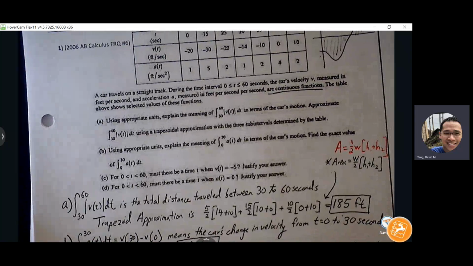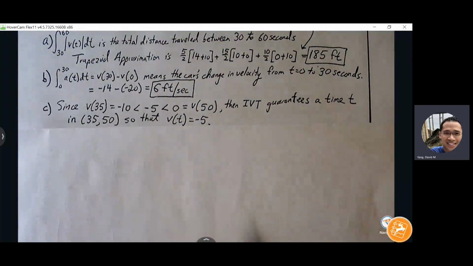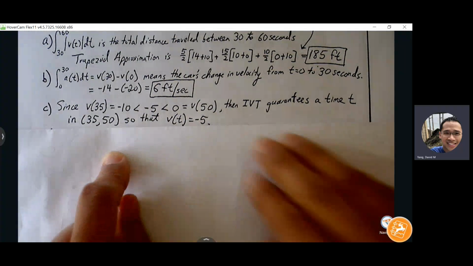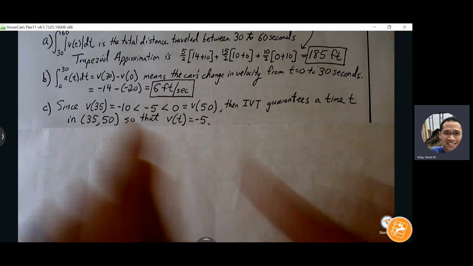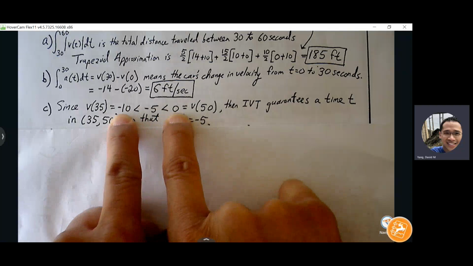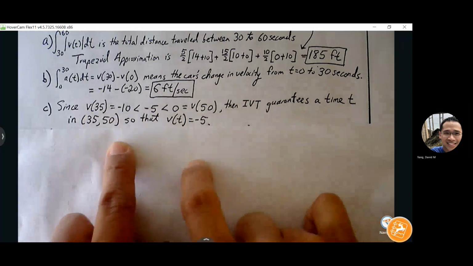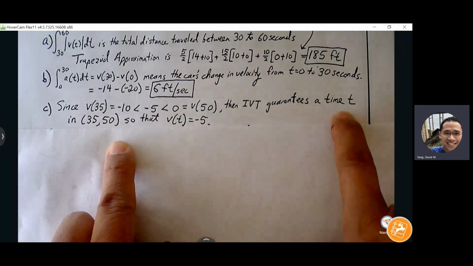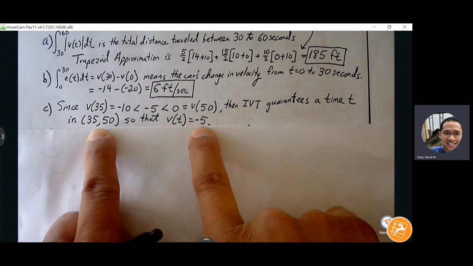There are different ways that you can write IVT, and it's always a little bit cumbersome to write out the description. But this is, I think, the most efficient way because you can get all the information out to the graders to let them know that you're applying IVT. It's the fact that your target of -5 is between -10 and 0, and -10 and 0 is coming from 35 and 50. So IVT guarantees a time between 35 and 50 such that my v(t) is equal to -5.